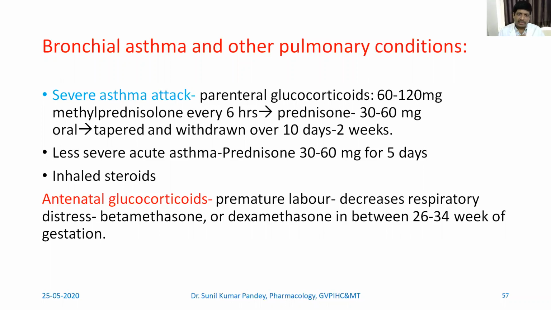In case of less severe acute asthma, prednisone is given at the dose of 30 to 60 milligram for 5 days. Then there is also the option of giving inhaled corticosteroid. Then use of glucocorticoid antenatally. In case of premature birth, the glucocorticoid is given to decrease the respiratory distress. The drugs given are betamethasone and dexamethasone between 26 to 34 weeks of gestation.